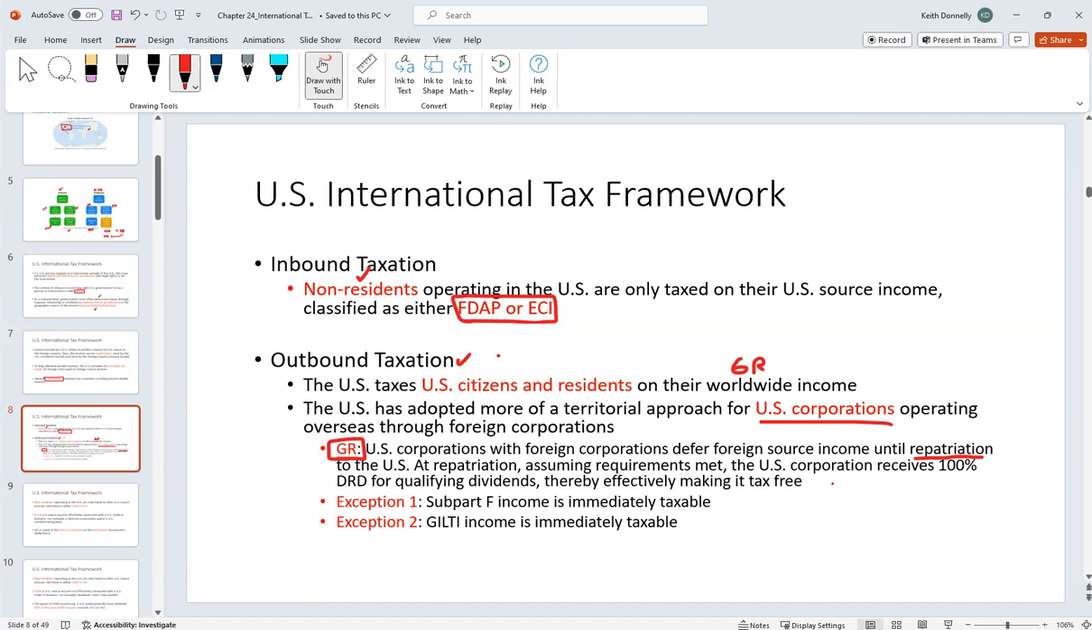We want to encourage you to bring things back. However, we have some exceptions, right? And again, we'll talk about this. I'm just laying the framework here. To the extent you have something called Subpart F income or GILTI income, we will not let you defer it until repatriation. Instead, we're going to make that immediately taxable right now. Okay, so this is like laying the roadmap for where we're going.